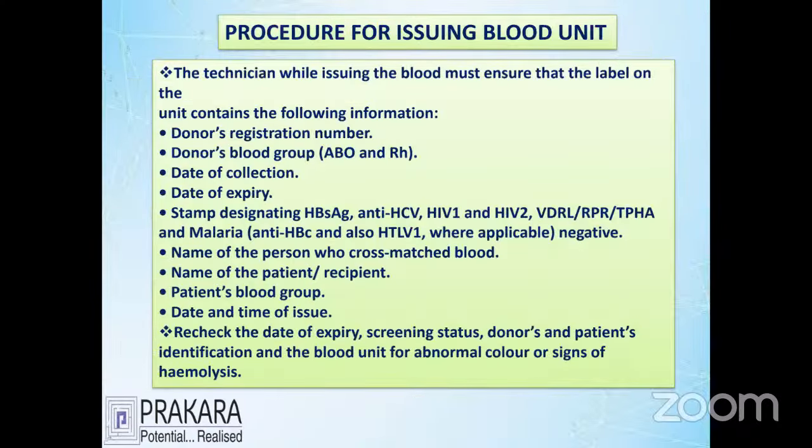Let's now go for the procedure for issuing of blood. Before giving blood to any patient, first of all we must check whether it has the correct register number, correct blood group, whether it was collected properly, the date of collection is correct, there is no expiry, and none is positive for testing of infectious diseases, whether the sample is properly cross matched, and the patient blood group is properly checked. All of this is very necessary before giving blood. This is an important criterion to avoid wrong blood transfusion reactions.